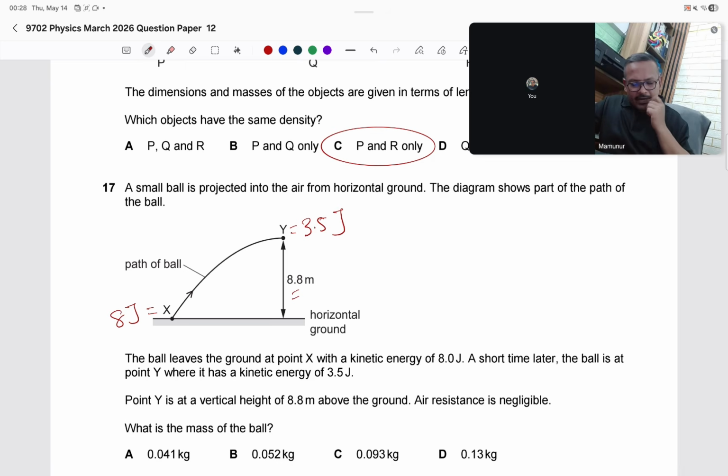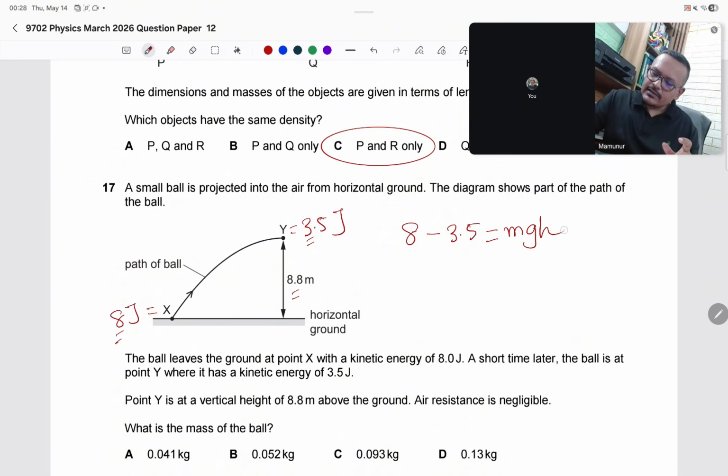Kinetic energy goes from 8 joule to 3.5 joule, so when the ball is going up, kinetic energy is decreasing. If kinetic energy decreases, potential energy increases. So this loss of kinetic energy converts to potential energy: 8 minus 3.5 equals mgh.